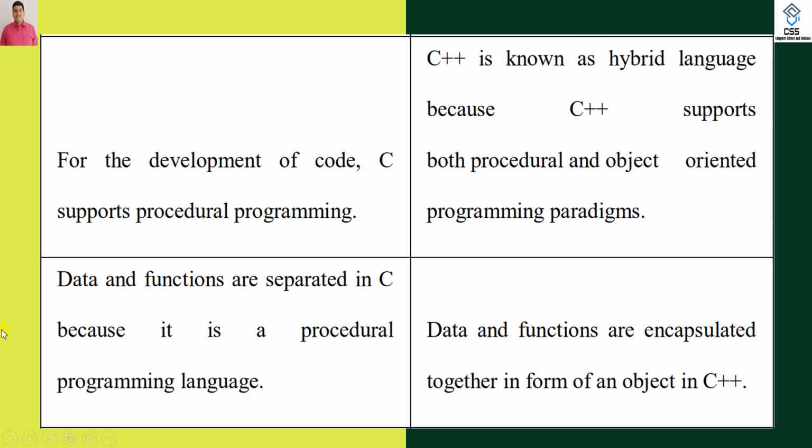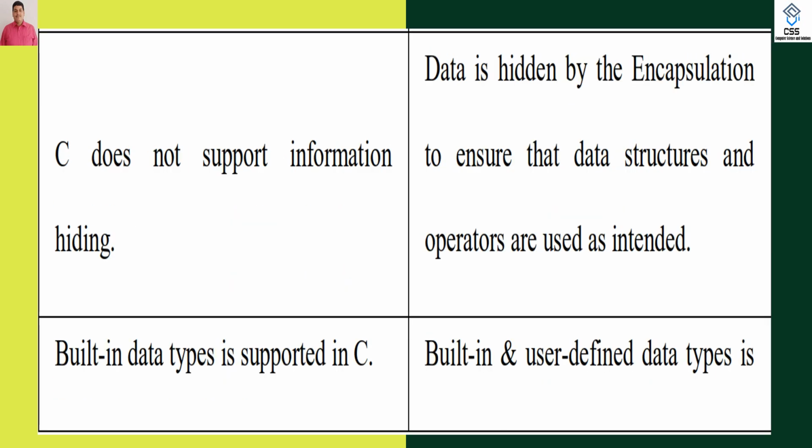It might be termed a hybrid language. Data and functions are separated in C, whereas data and functions are encapsulated together in the form of an object in C++. That means we declare data like integer x, character y, and functions like void get, void display separately in C, whereas in C++ all the data and functions are placed together in a single packet as a class, known as data encapsulation.